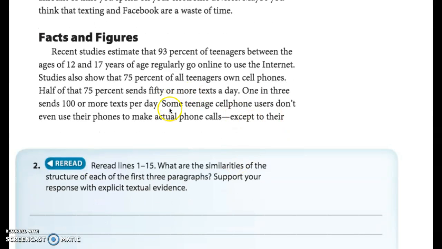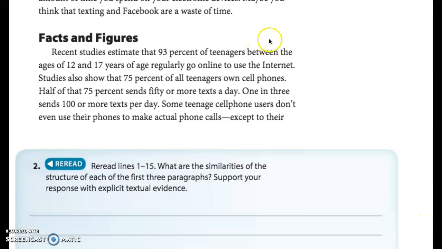And then this next sentence says, some teenage cell phone users don't even use their phones to make actual phone calls, except to their parents. So this is actually a generalization. A generalization is when you say something like, oh man, all teachers are like this, or man, most students do this. It's a generalization. It's actually not as strong as hard number facts. So whenever it says something like some or most or always or all, that's a generalization. So go ahead and circle this sentence right here because that's a generalization.